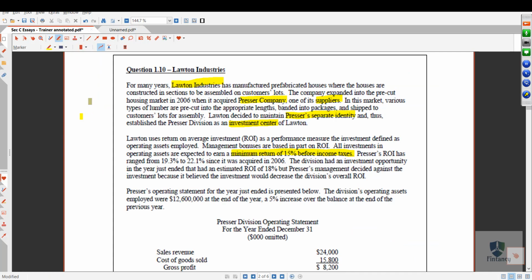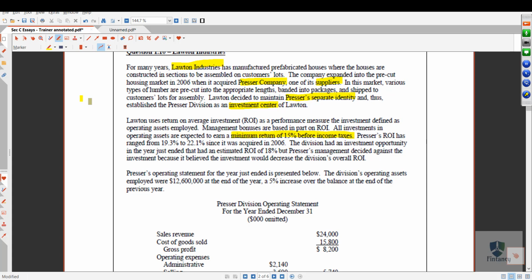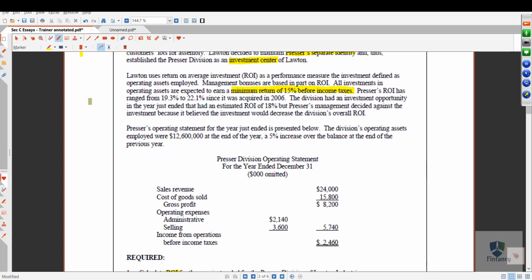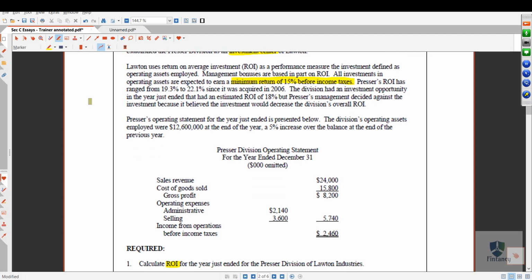So definitely, the management will try to make more than 15%, of course. Pressure's ROI has ranged from 19.3% to 21.1% since it was acquired in 2006. This is good, right?